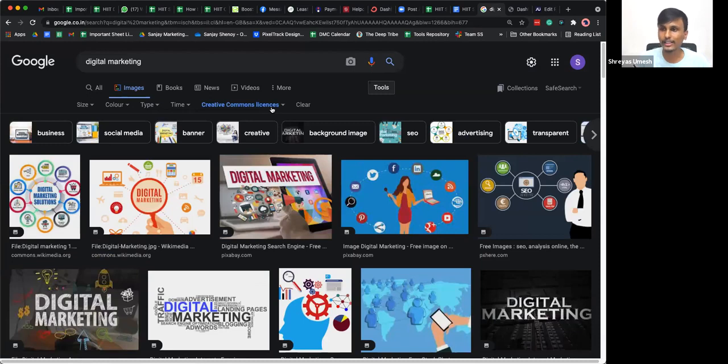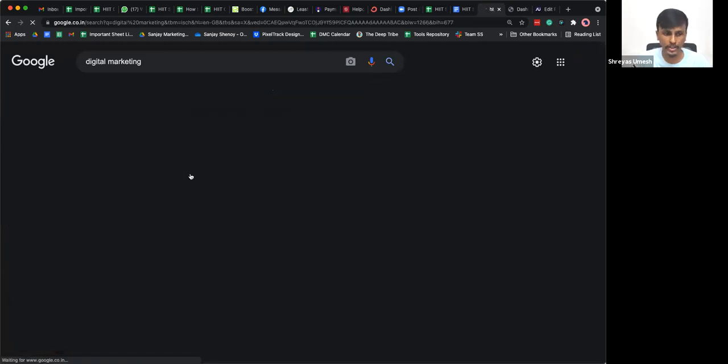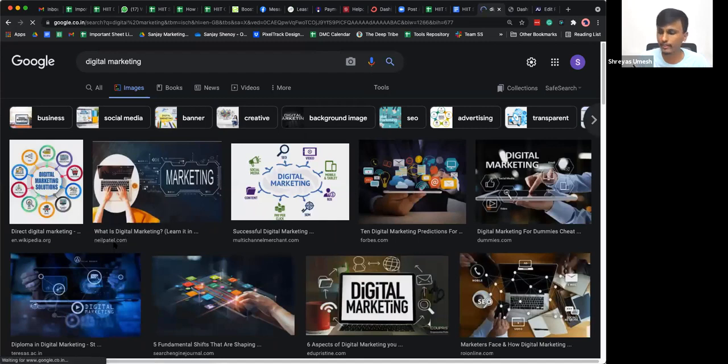Just in case, if it is a very niche article and all of those things, you might still not find images even in the Creative Commons licenses. So what you can do is you download those images, but then make sure you give credits to that particular website under each image. So just write credits colon and put in their domain name and link back to their website so that they at least feel credited for you using that image. Yes, Mayappan, that's how you do it.